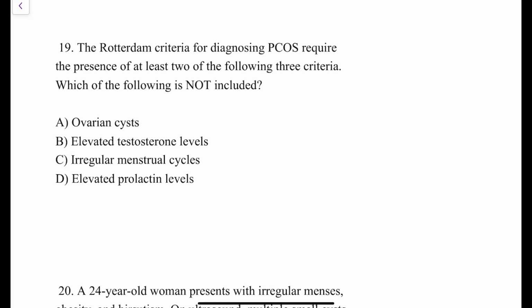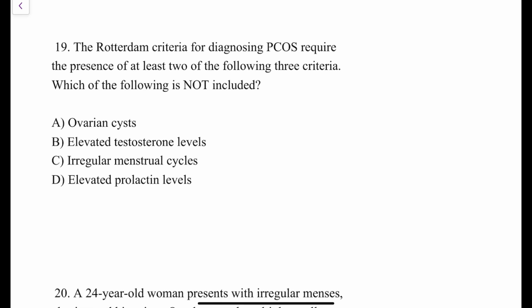Fine. The next question: the Rotterdam's criteria for diagnosing PCOS requires the presence of at least two of the following three criteria. Which of the following is not included? Ovarian cyst, yes, we discussed. Elevated testosterone levels, irregular menstrual cycles and elevated prolactin levels. Ovarian cyst is definitely included in Rotterdam's criteria because presence of ovarian follicles of size 2 to 9 millimeter, more than or equal to 12 follicles in one or both the ovaries, or volume of the ovaries more than 10 cc is a criterion of PCOS. So yes, ovarian cyst is an option.